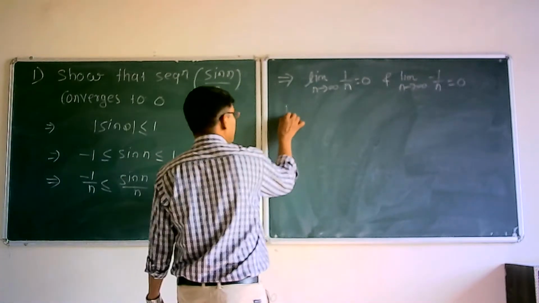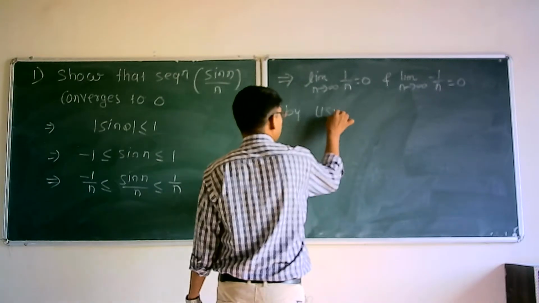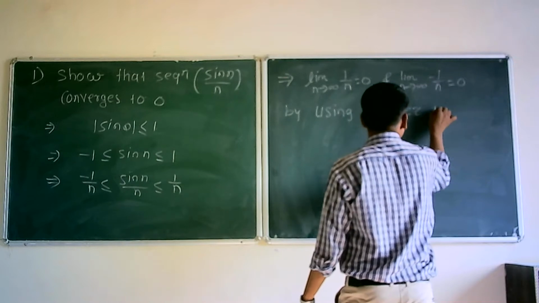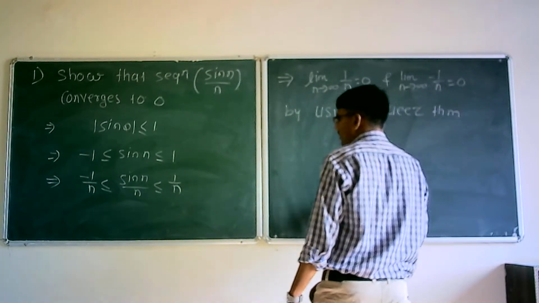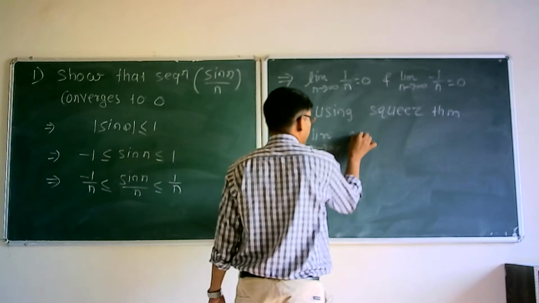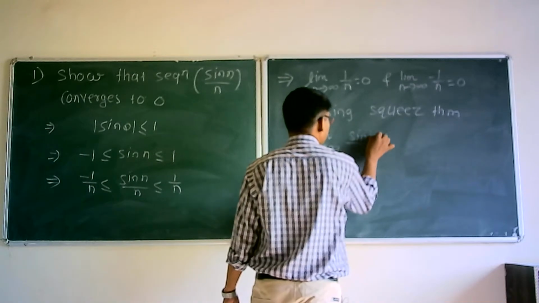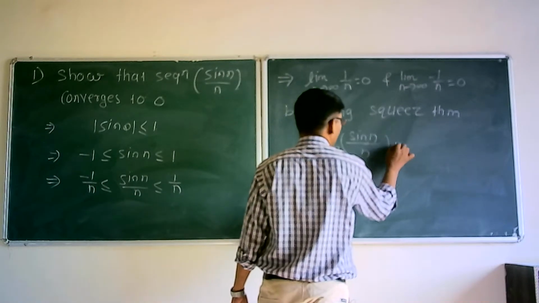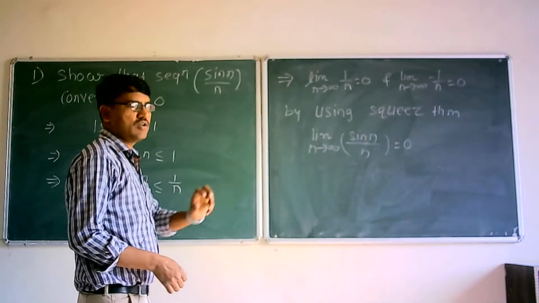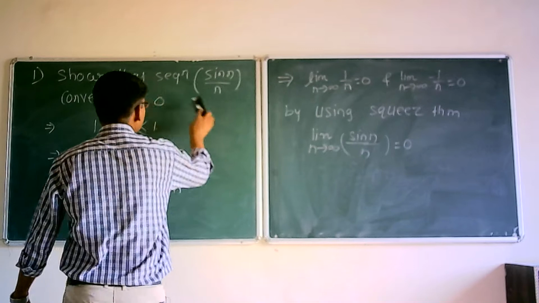Therefore, by using the squeeze theorem, limit n tends to infinity of sin n upon n is equal to 0. That is, this sequence converges to 0.